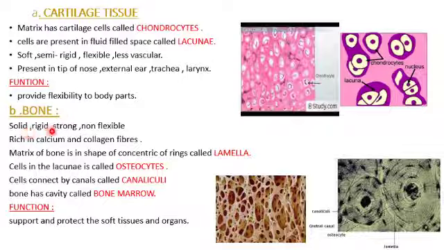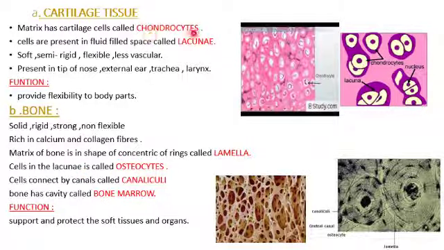So they are rigid, solid, strong, non-flexible. You cannot bend them. But they are rich in calcium and a fluid substance called collagen fibers. And these cells are found in a matrix. And this matrix is in the form of a ring shape, so they are called lamella. So you can see that the matrix is arranged in ring-shaped lamella. And the space in the lamellae is called lacunae. And this lacunae has cells, bone cells called osteocytes.